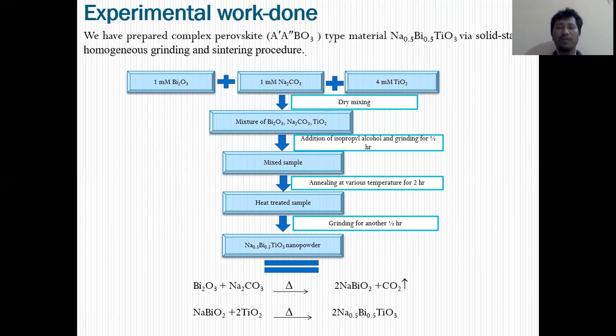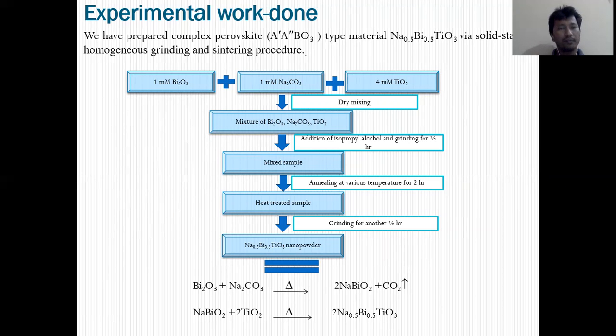After grinding for half an hour, we heated the samples at different temperatures for 2 hours. After heat treatment, we again ground for half an hour as post-annealing treatment, and we got our sodium bismuth titanate nano powder. The chemical reaction involved in the synthesis process is also written here.